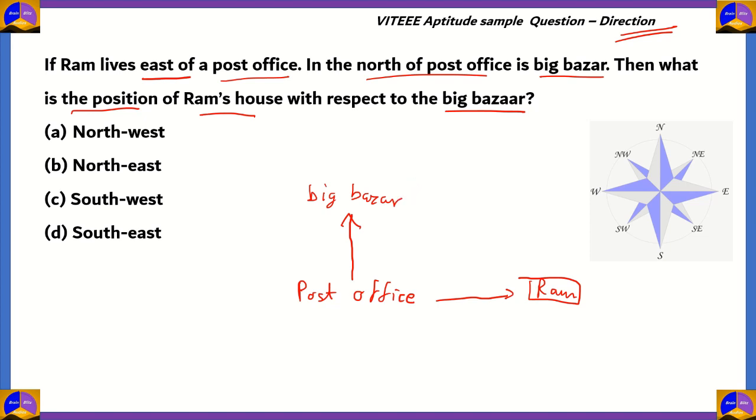Now, the question that's asked of us is the position of Ram's house with respect to the big bazaar. So we have to draw an arrowhead starting from big bazaar and ending at Ram's house. And then we notice the direction of this arrow. It gives us the direction of Ram's house from the bazaar.